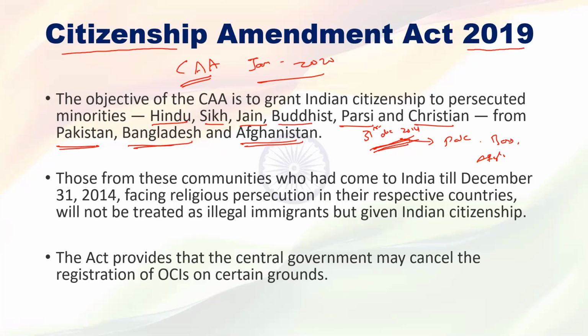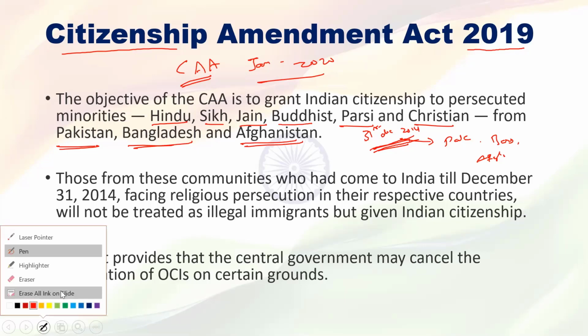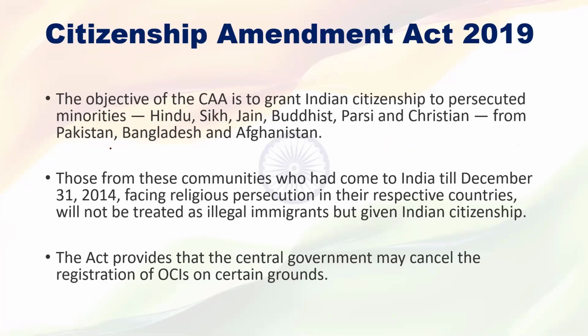So what is the provision under the CAA? A person who migrated from Pakistan, Bangladesh, and Afghanistan to India before 31st December 2014, and belongs to any of these religions, either Hindu, Sikh, Jain, Buddhist, Parsi, or Christian, will get the citizenship of India. Please remember, these persons are already staying in India, and they already got Indian citizenship last year.